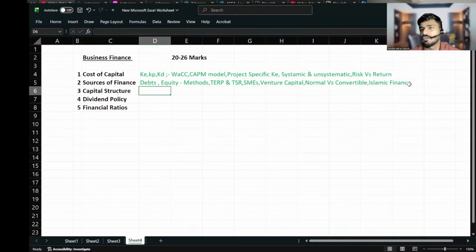Then Ijara. Ijara is a kind of leasing. And finally, Murabaha is there. Murabaha is like taking a loan.